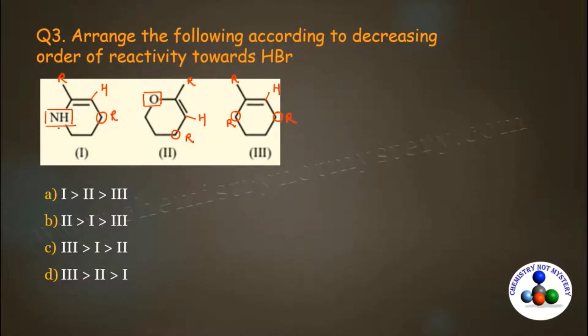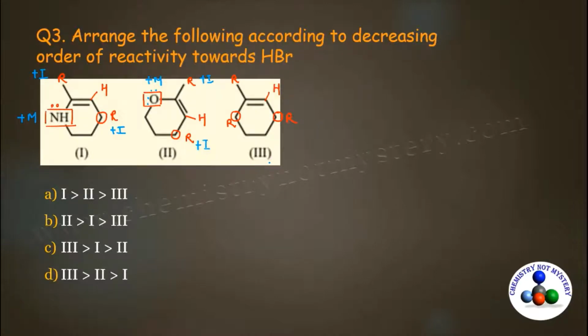In the first substituent, the NH group has a lone pair, so it will show a plus M effect. The R group has a plus I effect. Hydrogen has no effect. The other R group has a plus I effect. In the second substituent, oxygen has two lone pairs, so it will also show a plus M effect. The R group shows a plus I effect. Hydrogen has no effect, and the other R group also has a plus I effect.